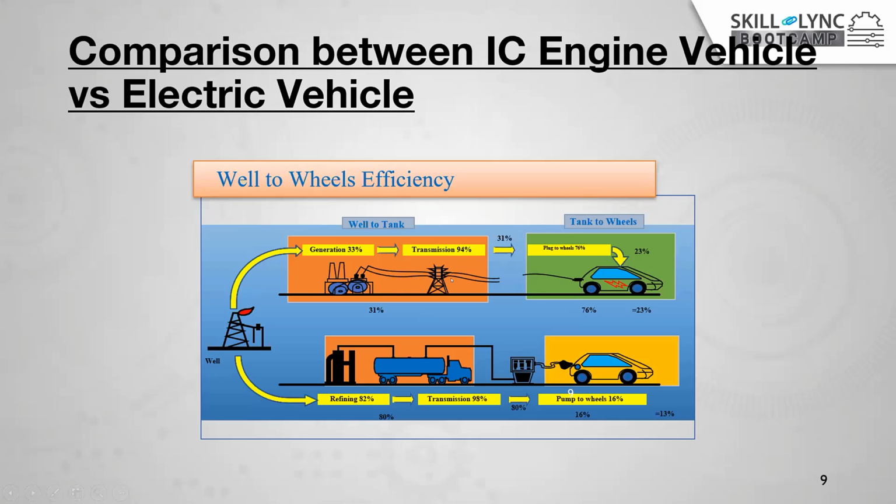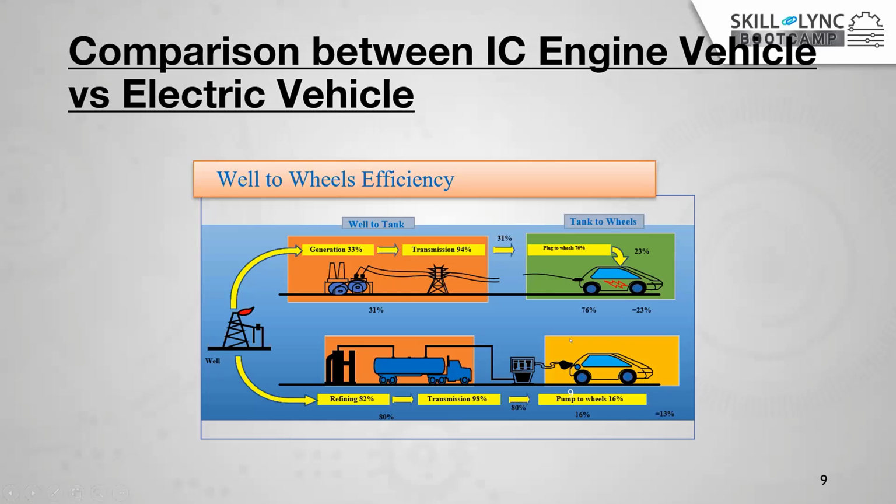And in the transmission, we are getting 91%. Before it reaches the electric vehicle, we are using the charging station. Here you get 31%. So when this power is reaching the electric vehicle, for example a plug-in electric vehicle, inside the motor, converter, all those things, after the losses, we are getting nearly 23% of the efficiency. From well to wheel, we are finally getting 23% efficiency.